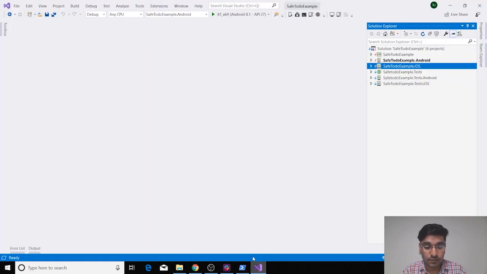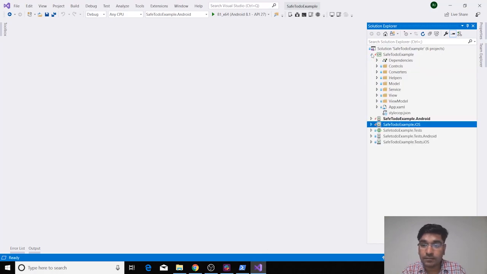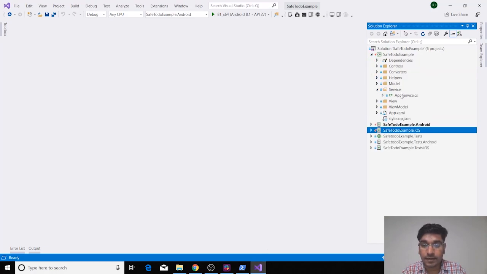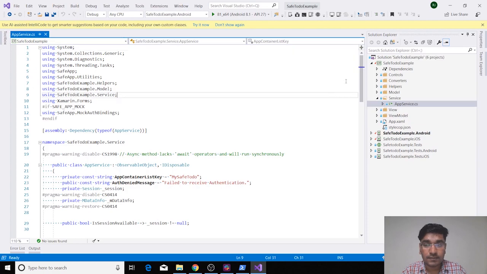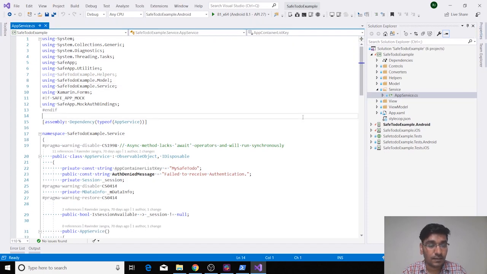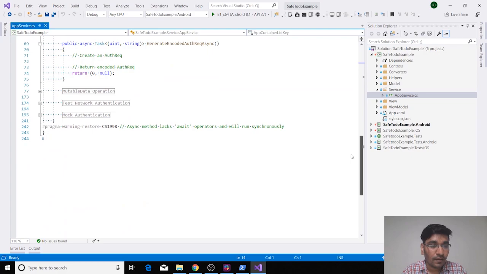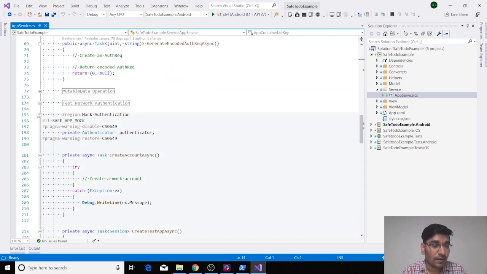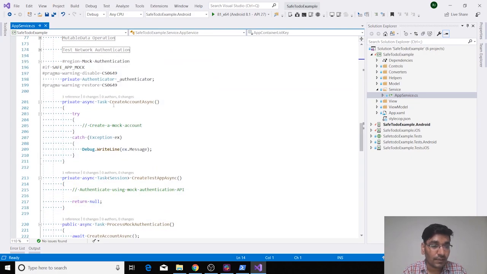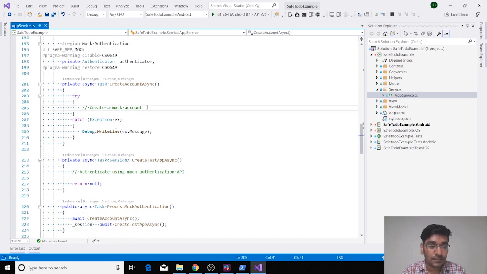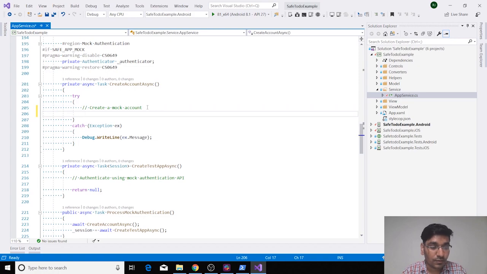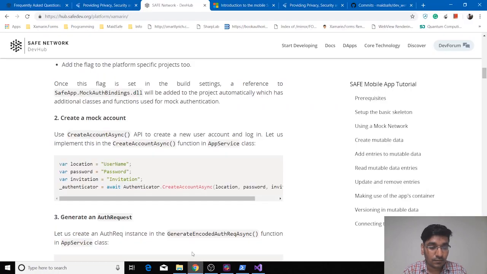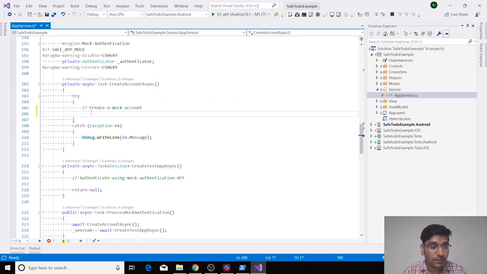You can go to your Visual Studio, your project, the service class and app service. Either you can navigate like this, or you can try searching for it. Let's move to the mock authentication part, and there we have the create account async. In create account async we have create a mock account, so you can just copy and paste your code here. So let's go back, copy our code for create account, and then paste it here.